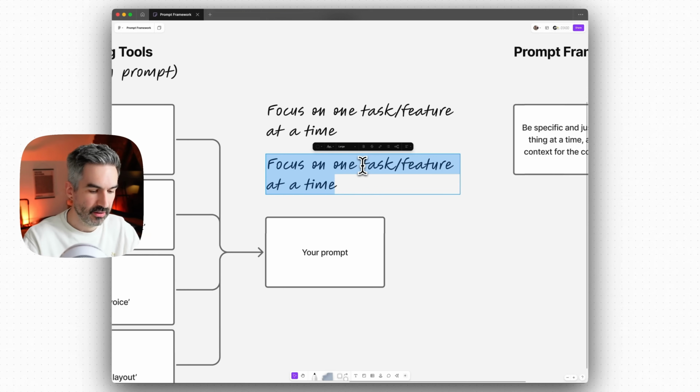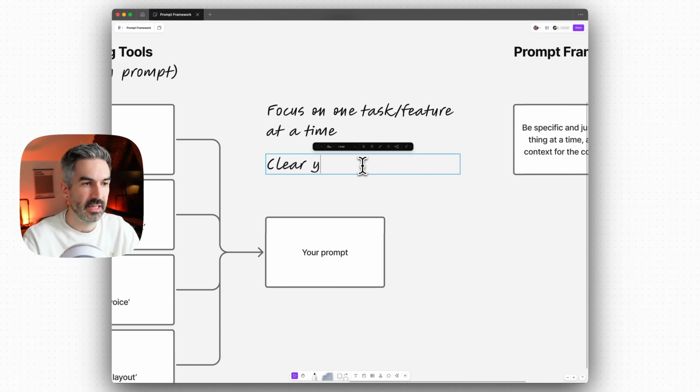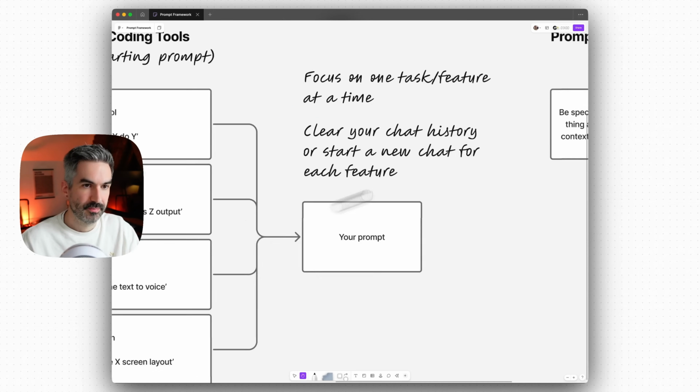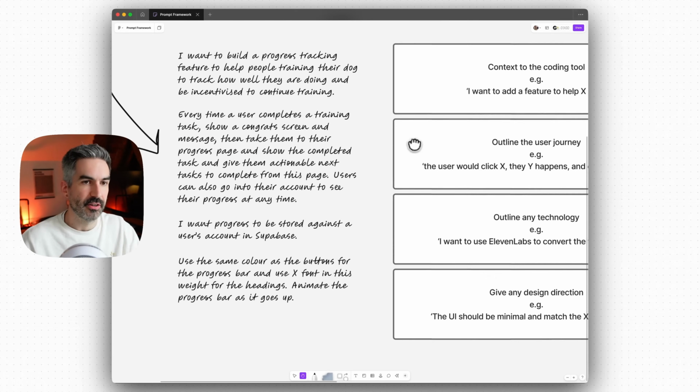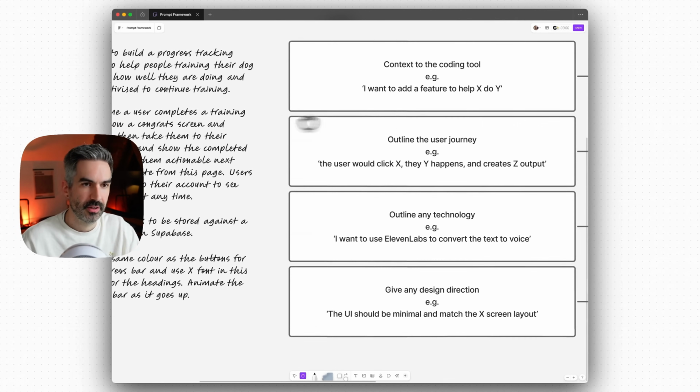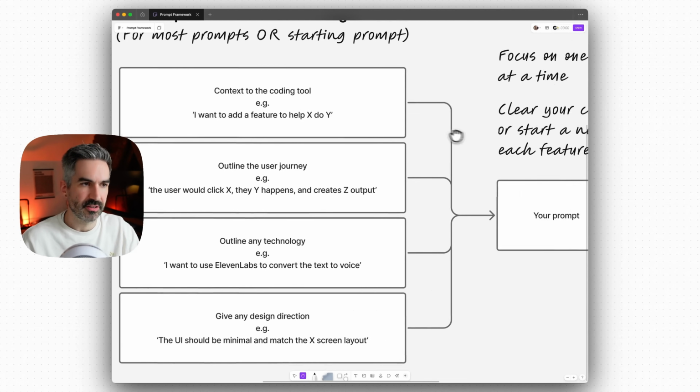And then another tip here would just be to clear your chat history or start a new chat for each feature. Now, once you've put in this one prompt, you're probably going to then do some iteration on this feature. So say I build this progress tracking feature here with this prompt. So I want to make some small changes to that after it's built it.